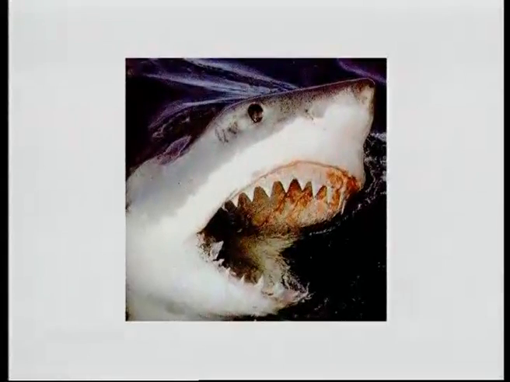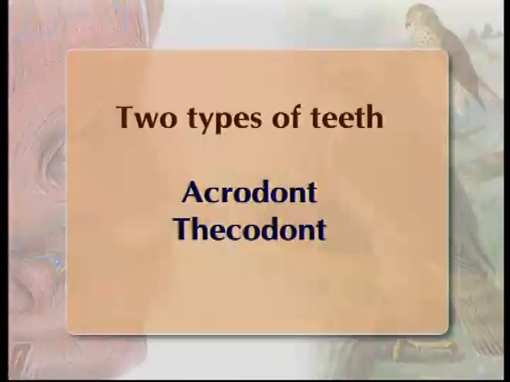In the case of mammals, fertilization is internal, and development is also internal. So in short, we can say in Pisces and amphibians, development is external in water, while in reptiles, birds and mammals, development is internal. Now, on the basis of the attachment of teeth, the teeth are of two types, acrodont and thecodont.